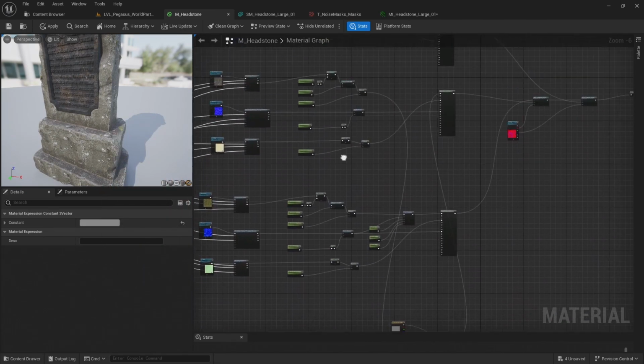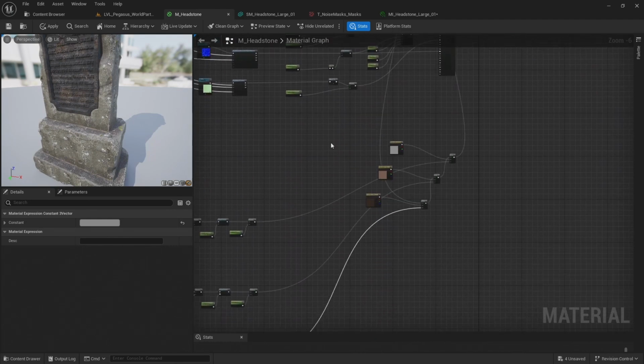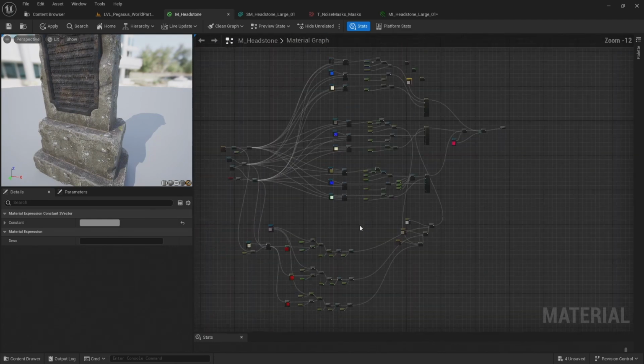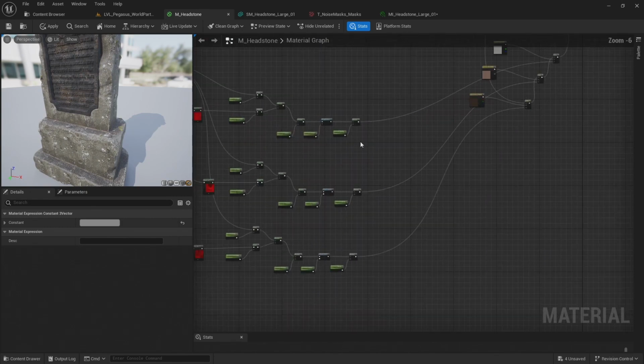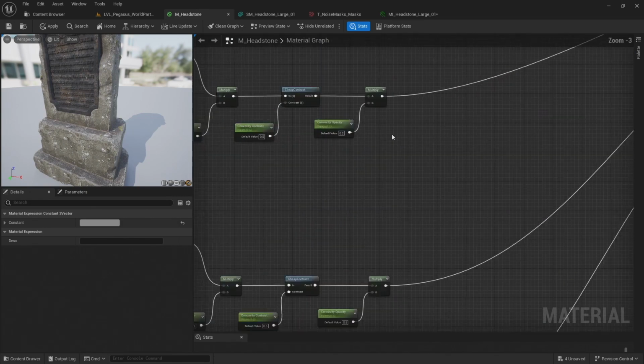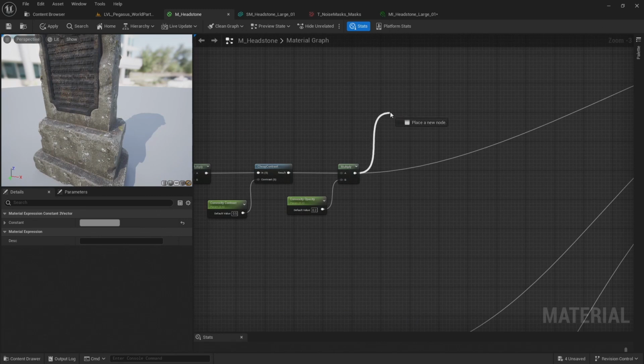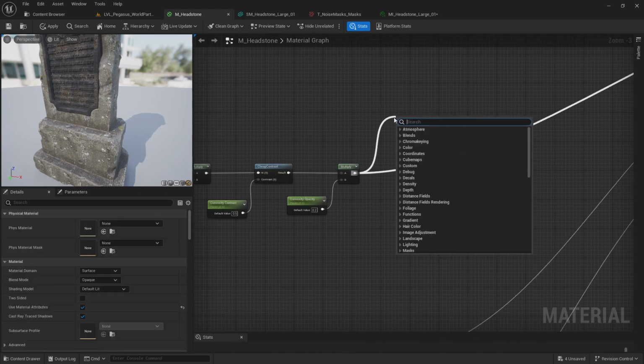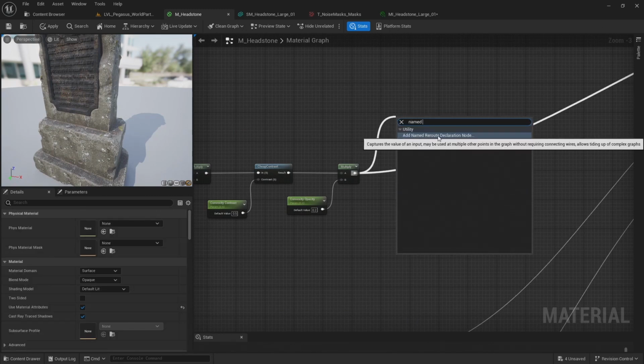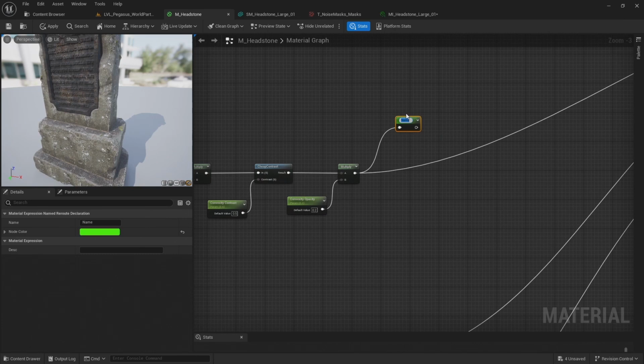Now, I've been dragging wires and cables around all over the place, and it's getting a bit chaotic. So for each of the convexity, concavity, and occlusion, I'm just going to drag off this multiply and add a named reroute declaration node. I'm going to call this one convexity alpha.